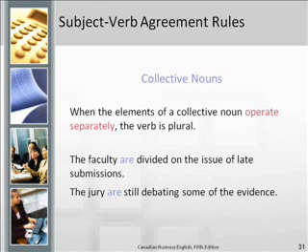The same goes for the second sentence. The jury are still debating some of the evidence. Jury is a collective noun, but each jury member is individually debating some of the evidence, so they are operating separately. Therefore, we need a plural verb. The jury are still debating some of the evidence, and not the jury is still debating some of the evidence.